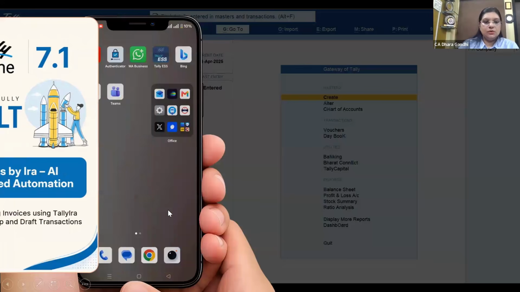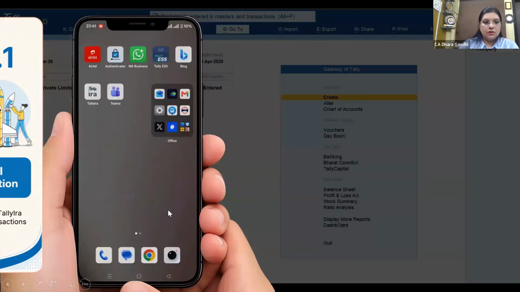So simply download this Tally Era in your mobile phone. Connect the company. There are very easy steps of connecting the companies. I am scanning.